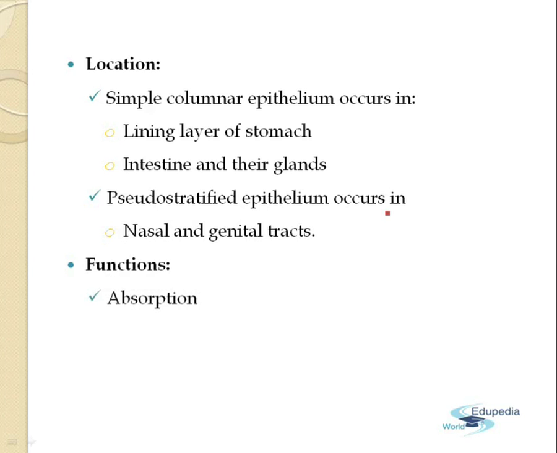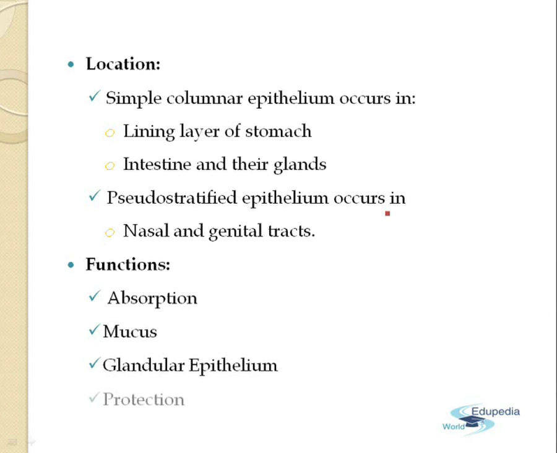Now, the functions of the columnar epithelial tissues. The first function is the absorption. As they are the lining layer of the intestine, the columnar epithelial tissues help in the absorption of the nutrients. The second is the mucus. As we have seen in the figure, they have the cells which are known as the goblet cells. So these goblet cells are modified columnar cells which produce the mucus.